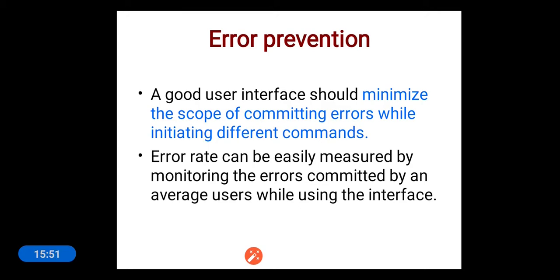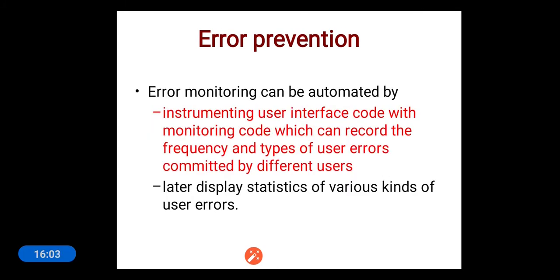This error rate can be easily measured by monitoring the errors committed by average users while using the interface. In order to measure this error rate, we have a technique called error instrumentation. In error instrumentation, we instrument the user interface code with monitoring code, which can record the frequency and types of user errors committed by different users.